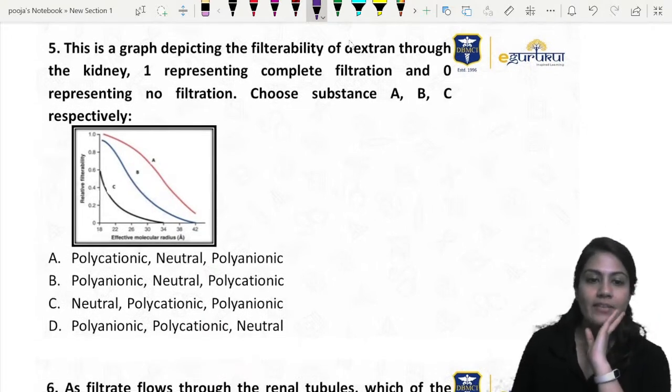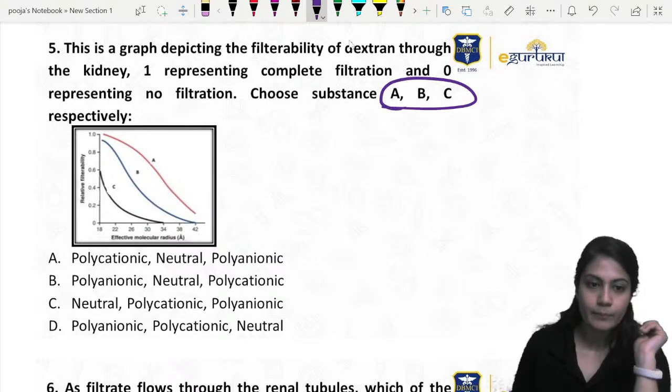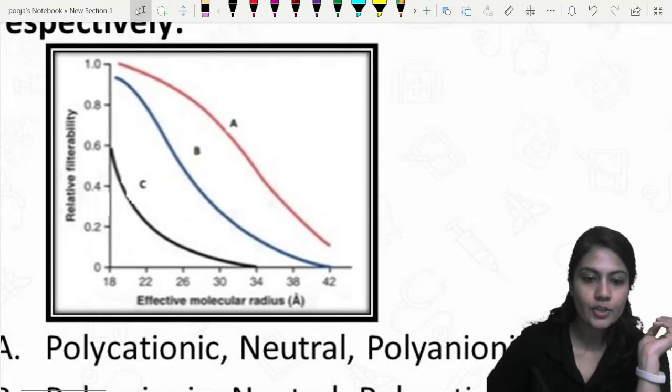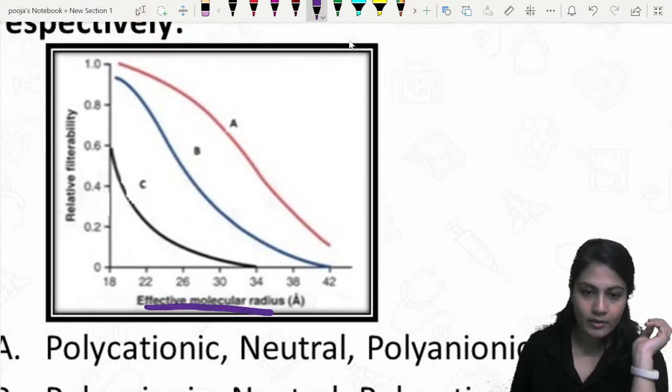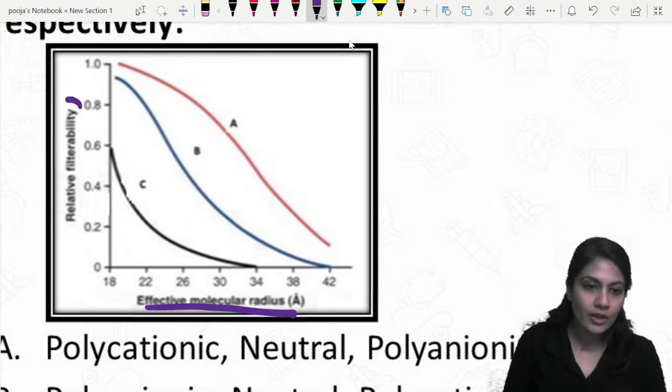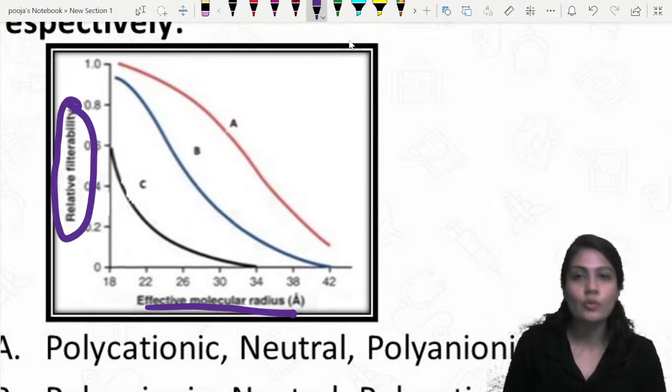Right? Now the graph is given, we have to identify A, B and C. Now what we are going to see in this, if I enlarge this, is the effective molecule radius. As you increase the radius, the filtration is going to decrease.